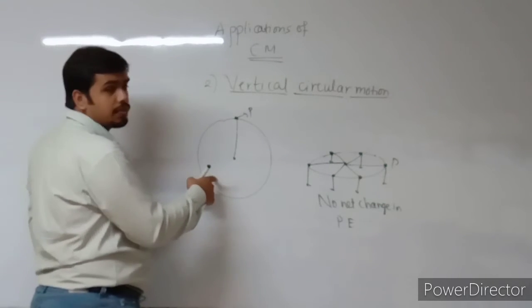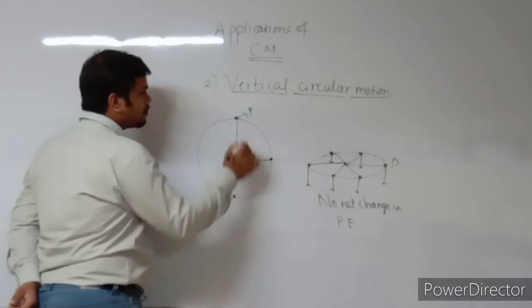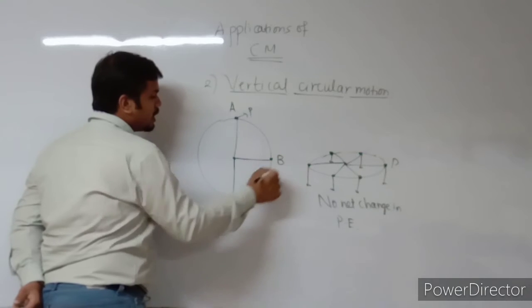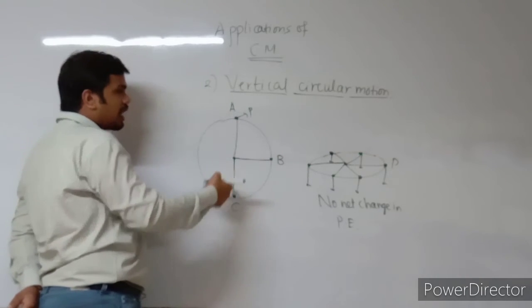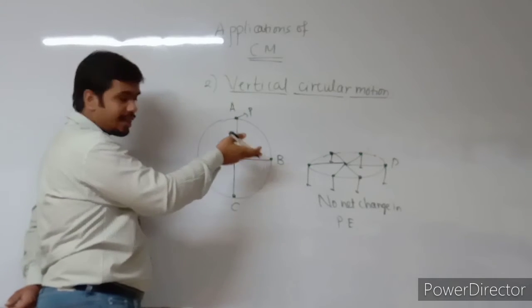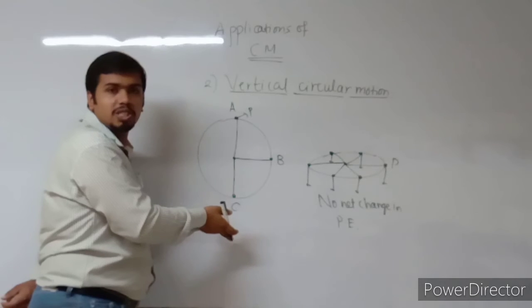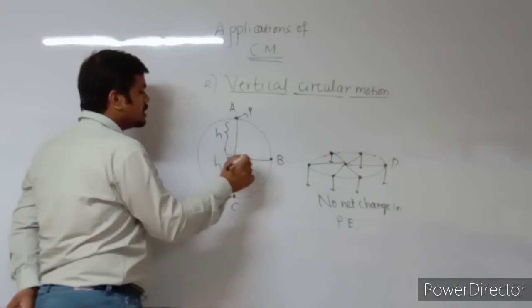Whereas in vertical circular motion, the height always varies. Let us consider 3 points A, B and C. At point A, the particle is at the highest possible height. At point B, it is midway. At point C, it is at the lowest possible height. Let us say this is h, this is h.